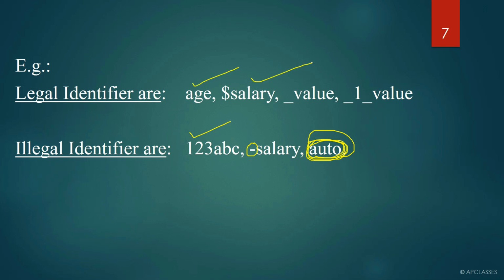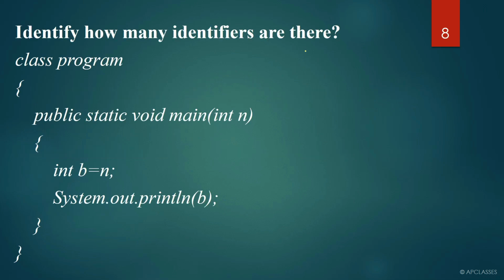Age is a legal identifier. Dollar salary is a legal identifier. It's a legal identifier because we can start with an underscore sign. Here, this is a legal identifier because it is again starting with an underscore sign, and we are having one underscore value. So all these are legal identifiers.